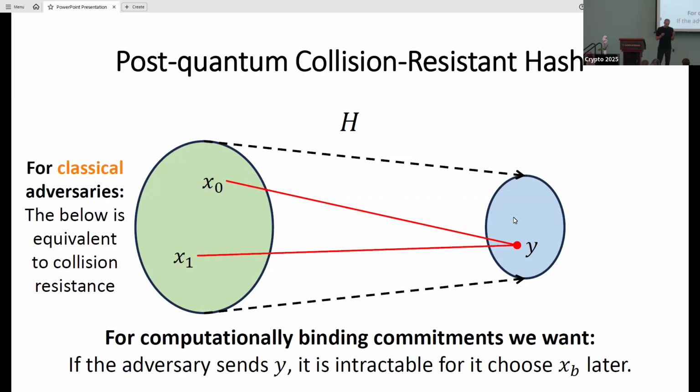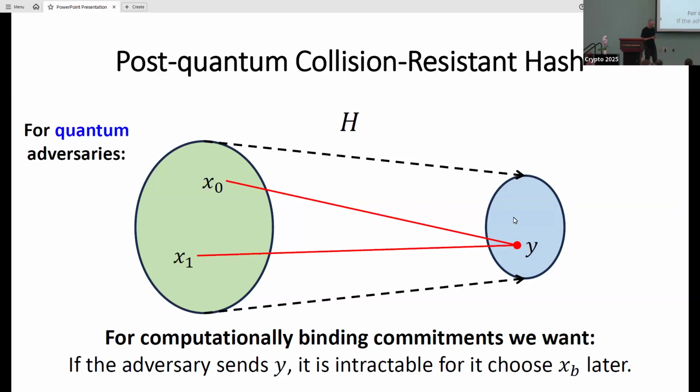And the point is that if we're thinking of a classical committer, a classical adversary, that's going to be equivalent. So if I have a hash function that is collision resistant, I know that I also have this property here, and I can use it for commitments. And the reason is rewinding. This is a very famous technique for analysis of protocols in the classical setting. I'm going to be able to rewind the adversary back and forth during the protocol to get a collision, if it can do this.